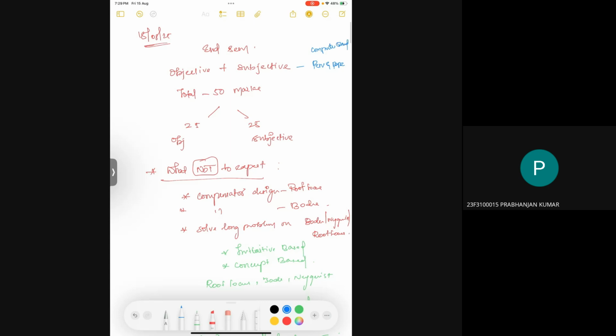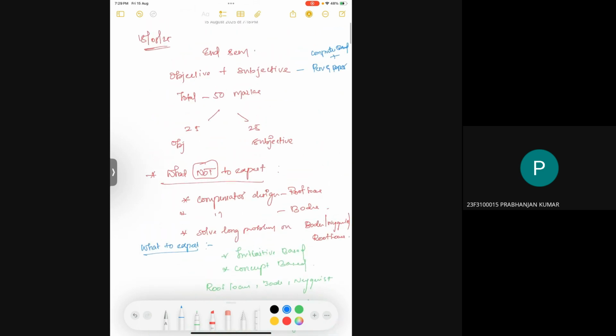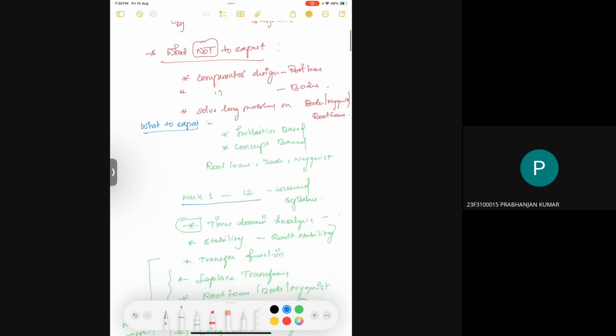So we have to write and submit that paper. So it is like 50-50%? Yeah. And the exam content, like week 9 to 12? No, it is week 1 to 12.